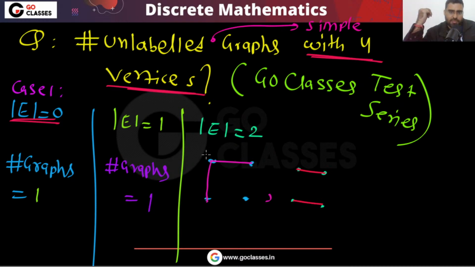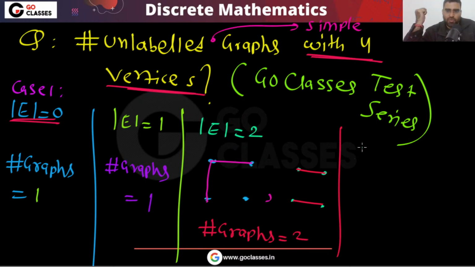So either these two edges can be adjacent or they are not adjacent, right? Yes or no? So here number of graphs will be 2. In this case number of graphs will be 2. What about if number of edges is 3? If number of edges is 3, you have 4 vertices, either you can have a cycle.